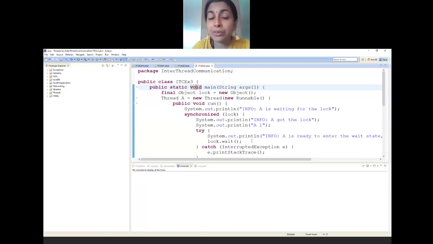There is nothing wrong in that, but for simplicity I have taken a single class, inside that single method having two threads created, accompanied by the run method inside the thread creation itself. Let me run this program and have a look at the kind of output it is printing.